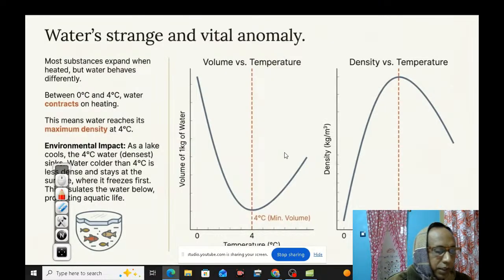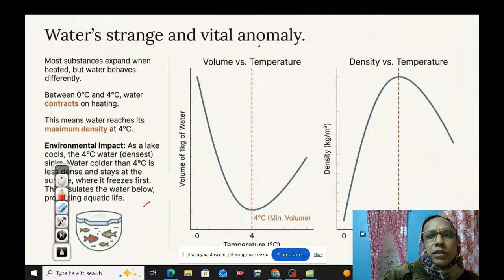This is what we call the anomalous behavior of water. You see, this is known as the anomalous behavior of water,